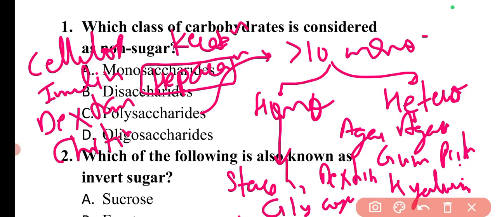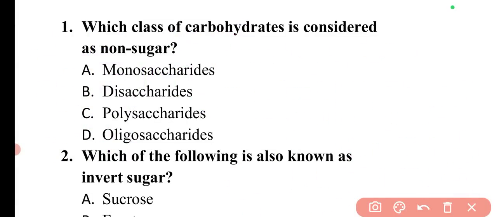Sometimes the question can be asked like, heparin is which type of polysaccharide, or which type of carbohydrate. So it is a heteropolysaccharide. So the examples in both homo and heteropolysaccharides are very important. So these are the basic classification of carbohydrates. Now we can move to our questions.